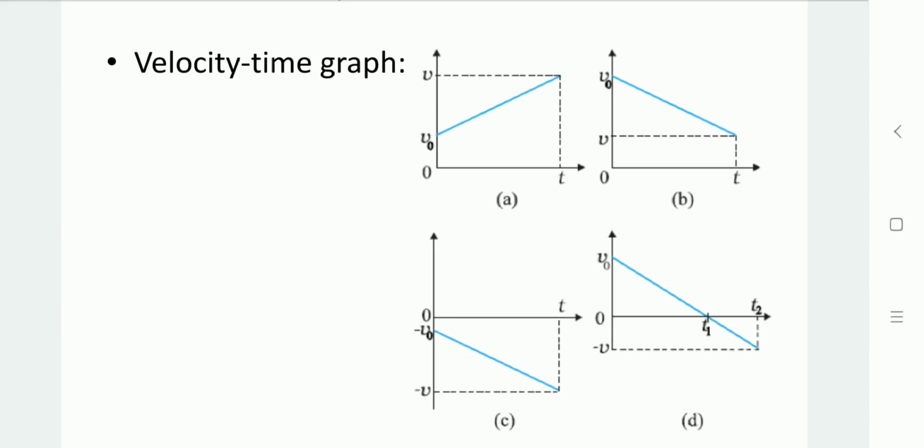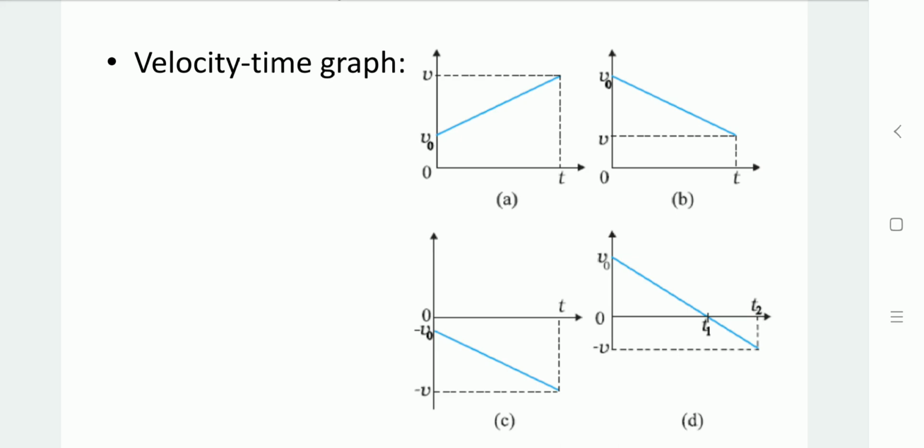In the second graph, graph B, the object has an initial velocity v0 and this velocity is reducing with respect to time. So here we can say that the object is moving in a positive direction with negative acceleration.